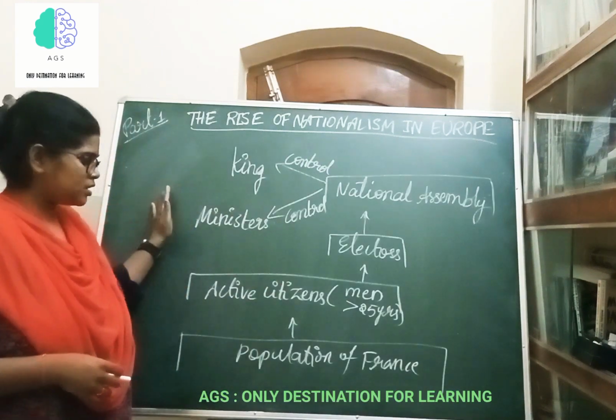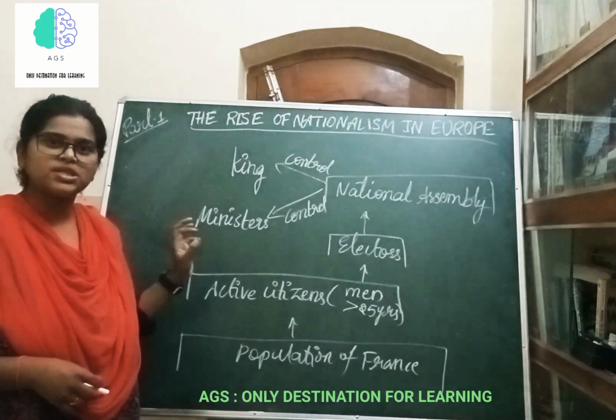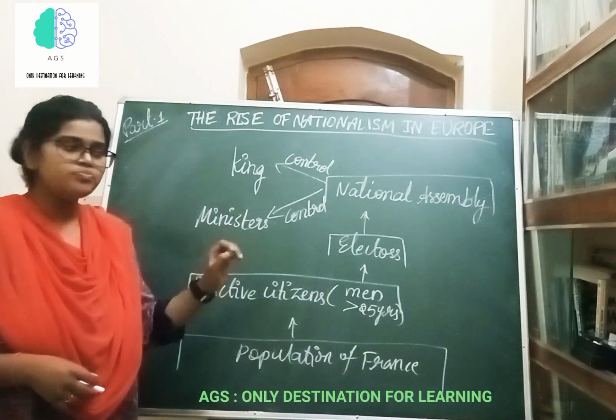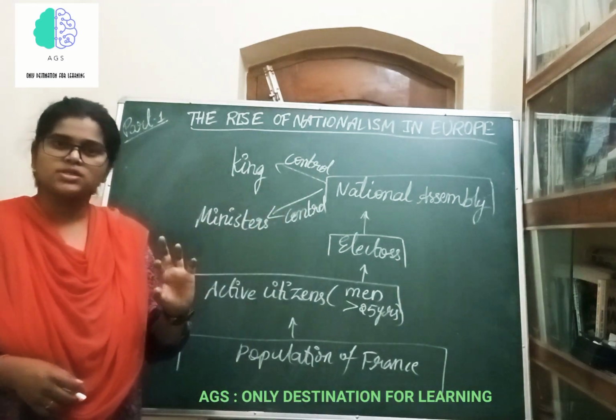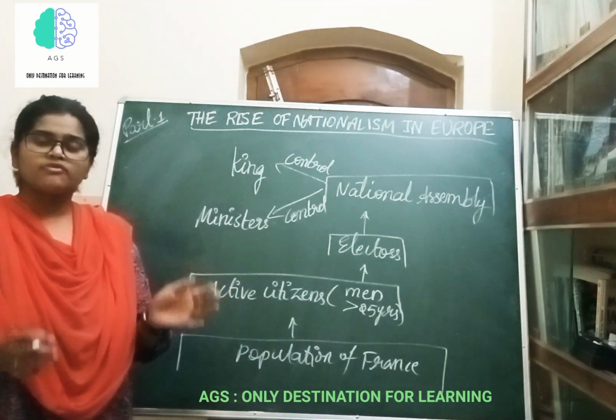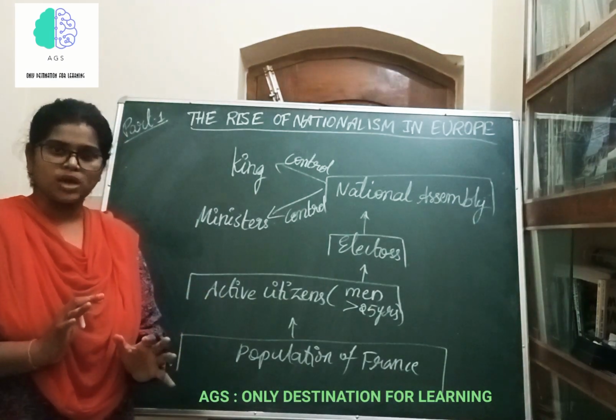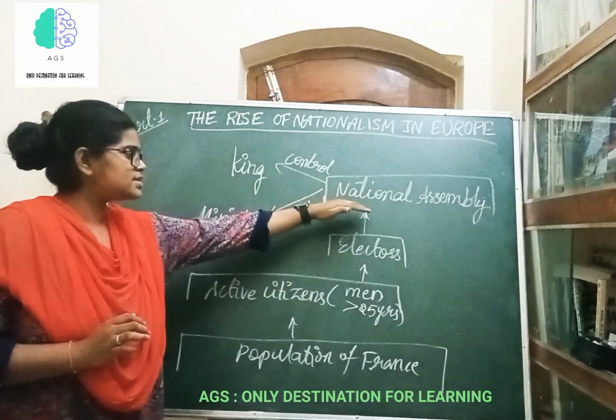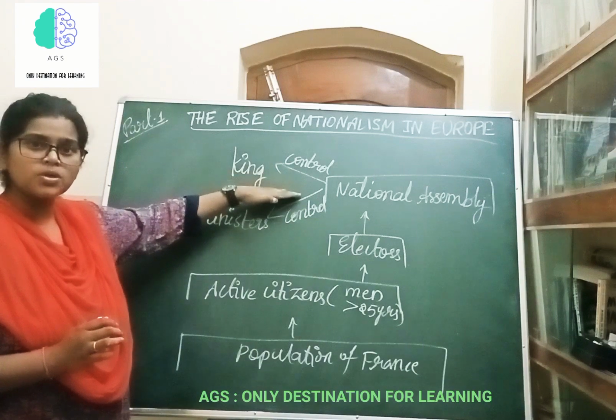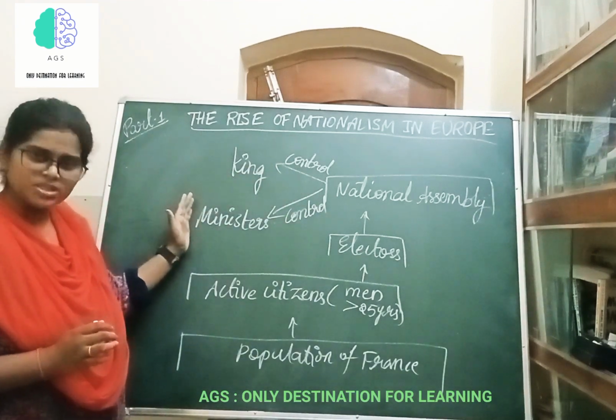So this is just a mind map of this National Assembly and its function. See, before the king was completely overthrown, France became a constitutional monarchy, where a National Assembly had the right to control the king as well as his ministers.